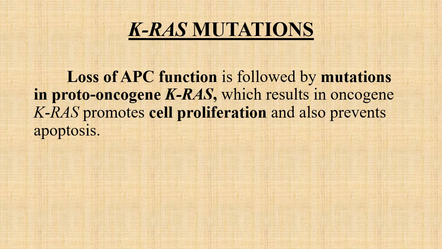Another mutation is the KRAS mutation. Loss of APC function is followed by mutation in the proto-oncogene KRAS, which results in the oncogene KRAS promoting cell proliferation and also preventing apoptosis. So, mutation in KRAS has two mechanisms: one is promotion of cell proliferation and the other is prevention of apoptosis. Both of these events promote colorectal carcinoma.